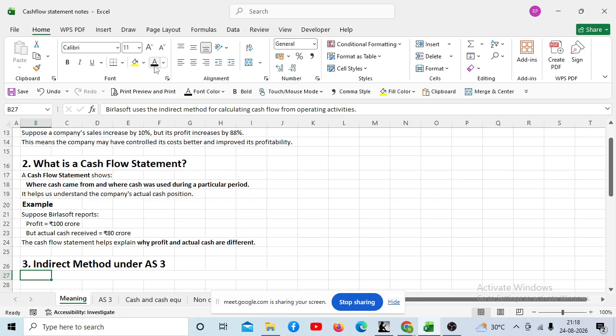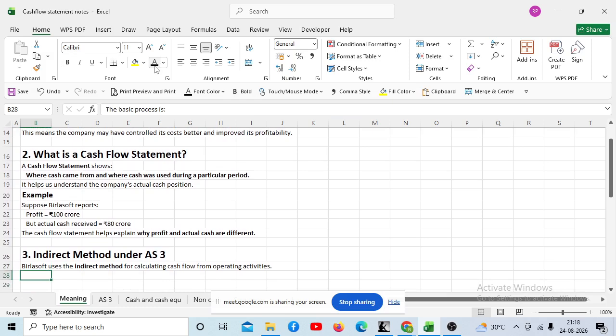Indirect method means we start with the net profit. Whatever net profit has come, that net profit is taken as the base, and depending on that net profit we find out the flow of cash. Now see, Birla Soft uses the indirect method for calculating cash flow from operating activity. Basically, whatever money is coming in and going out is divided into three activities. The first activity is called operating activity. The basic process is we start with the net profit.